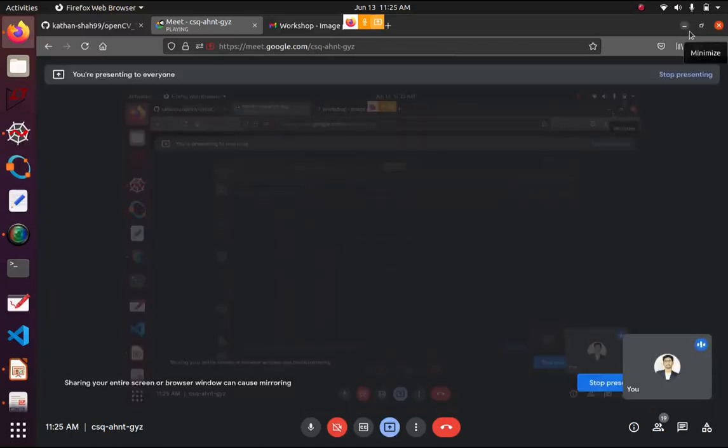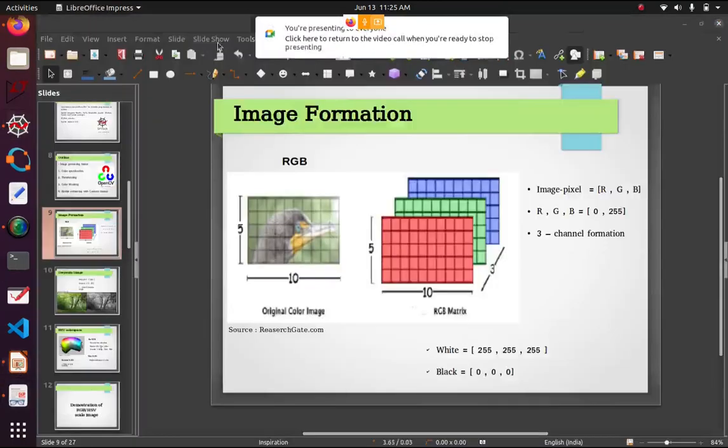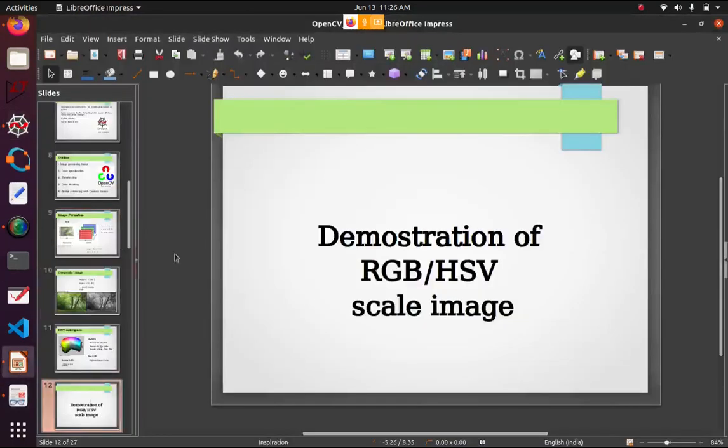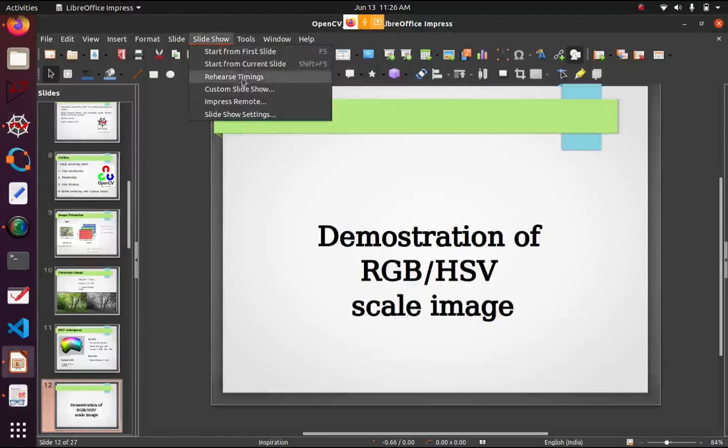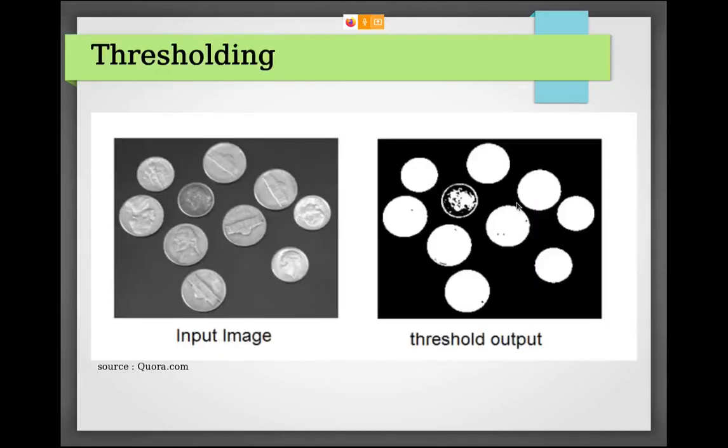I hope everyone can see my screen. Just confirm. Yes. Okay. Yes, basically. So we see the demonstration of RGB, HSV and the grayscale image. Now we move on to the thresholding.